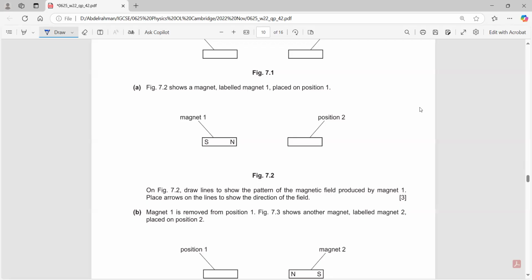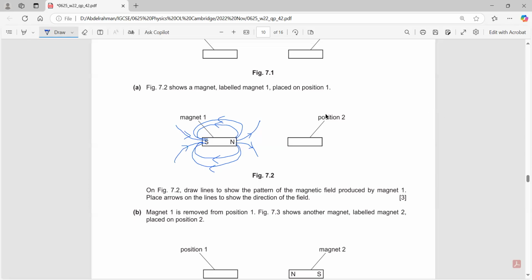Can I draw some lines? Yes. You have to draw the lines from north to south, above and below. Okay. From north to south. And then you have lines going outwards from the North Pole and then inwards into the South Pole.